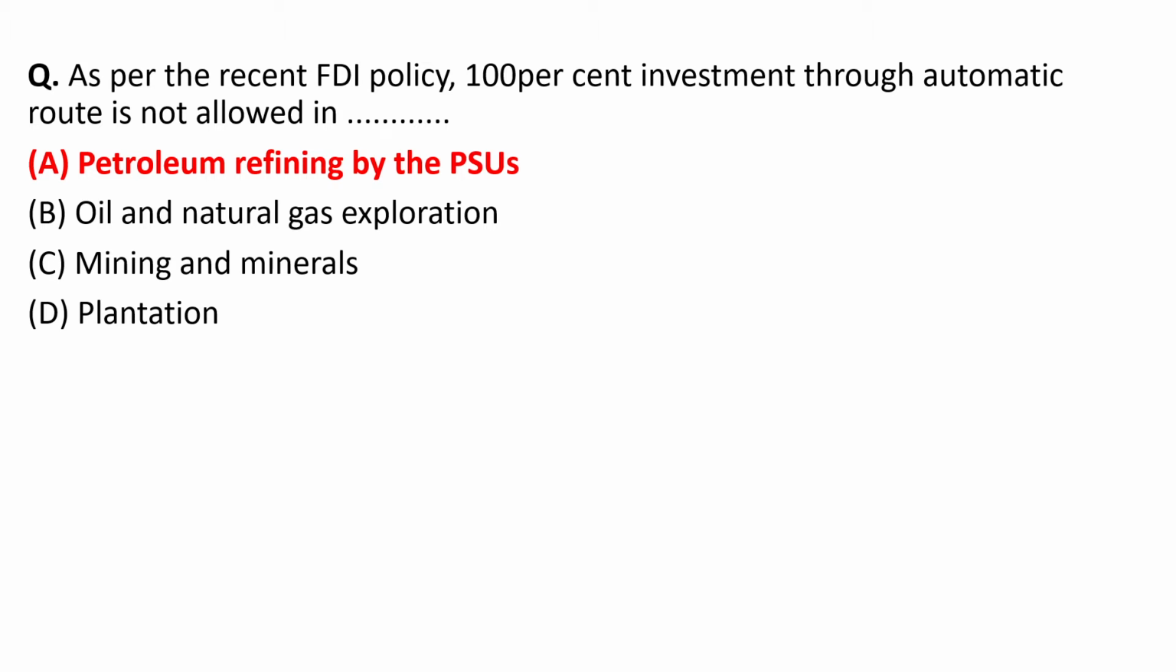There are two main routes of FDI policy. One is the automatic route and another is the government route. Here through the government route, if any company is coming into another country for FDI purposes, they will need to take the permission of government. But in case of automatic route, no such permission is required. They can come and directly set up.